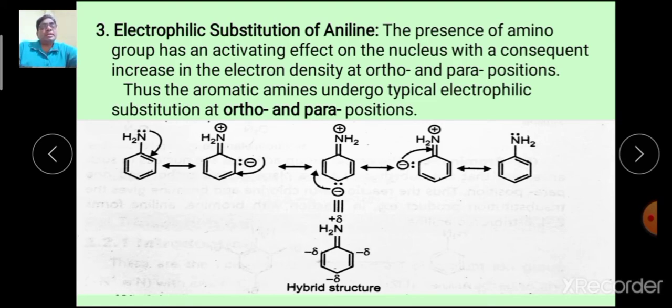Now look here, in this example, these lone pairs are donated and due to which this double bond electrons are shifted on this ortho carbon atom and therefore the electrophilic attack takes place at this position, while it is also shifted in turn at para position and therefore the electrophilic substitution takes place at ortho and para positions.